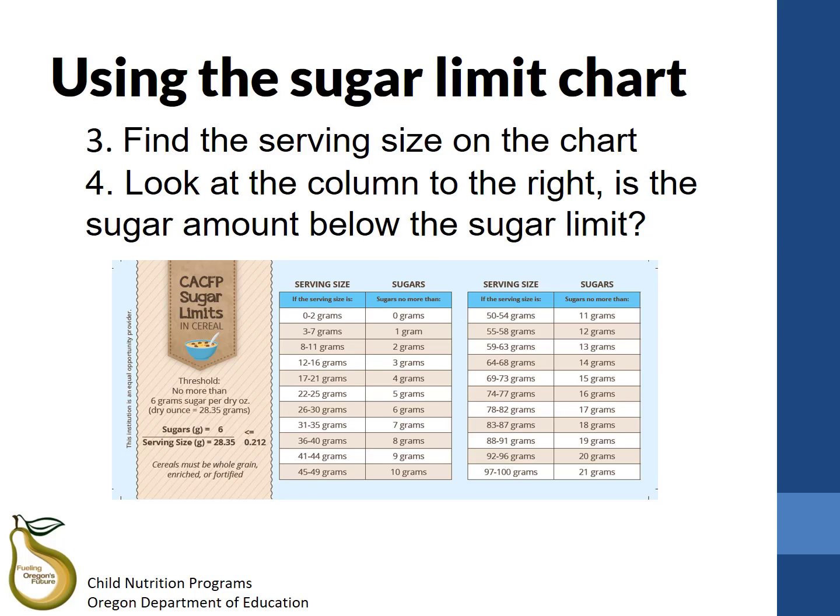Find the column which says serving size and find the serving size for your cereal. The cereal we looked at had 32 grams per serving. Look for the range that has 32. There's a range for 31 to 35 grams. Then, look to the column to the right, which has the sugar limit. In this case, the limit for the cereal, whose serving size is 31 to 35 grams, would be 7 grams of sugar. This means any cereal with a serving size of 31 to 35 grams cannot have a total sugar amount higher than 7 grams.